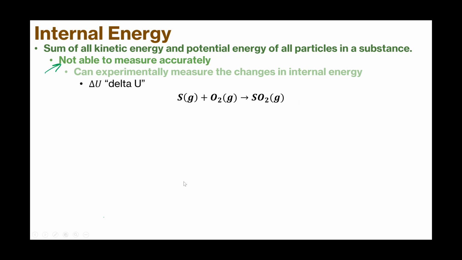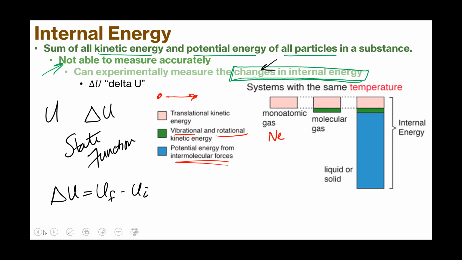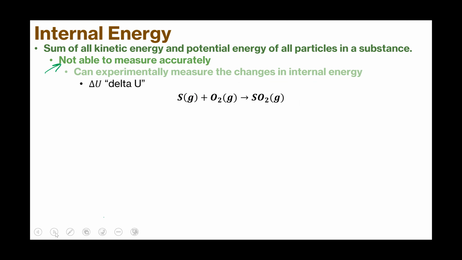That's going to be good for us to be able to figure out what's happening in reactions. So let's look at a reaction. Let's take sulfur as a gas, react it with oxygen gas, and get sulfur dioxide as a gas.